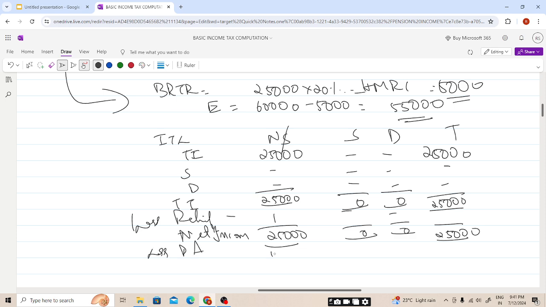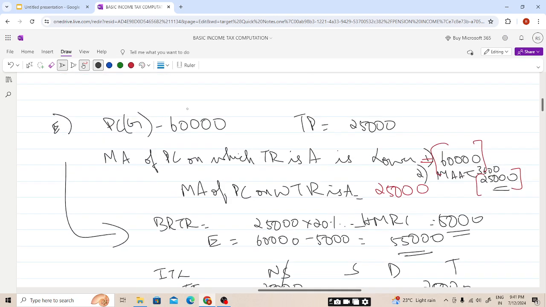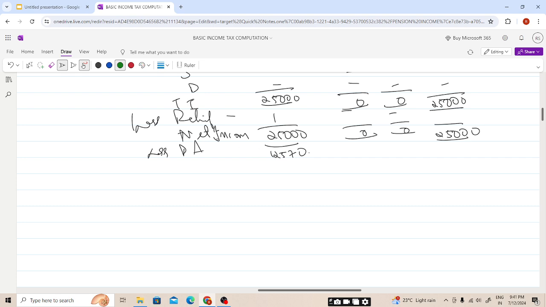PA will be available in full because, student, ANI will be 25,000 minus 60,000, because the gross pension contribution is 60,000. Do not confuse and take this amount. I hope this is clear. Do not confuse and take this amount, students. 60,000 will be the gross pension contribution in the case of ANI.